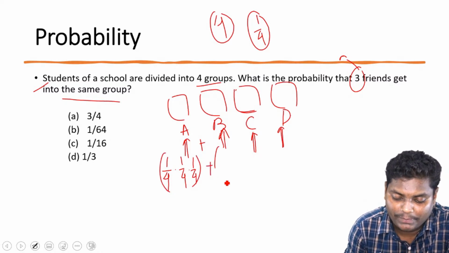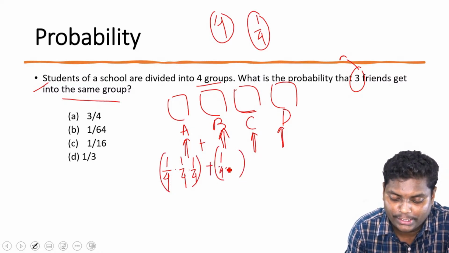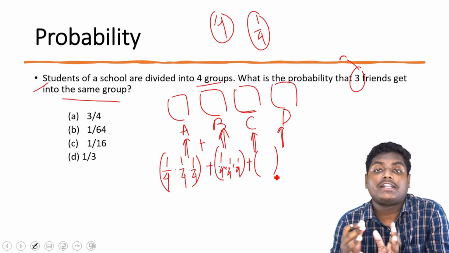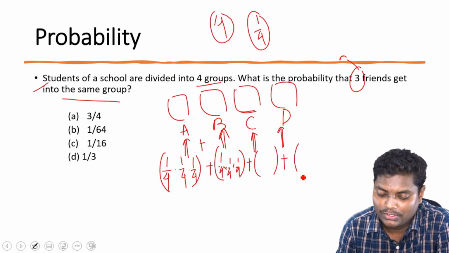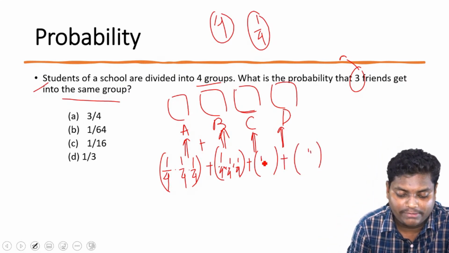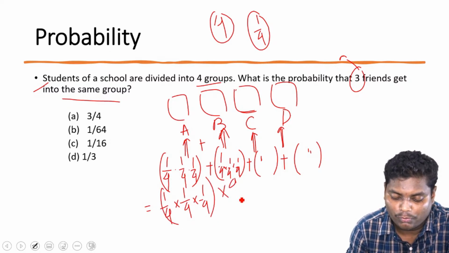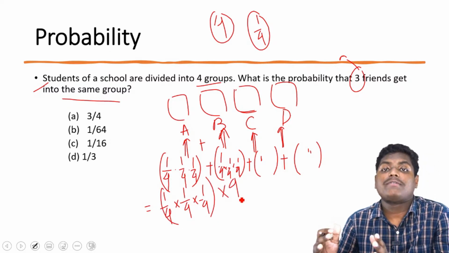Plus for the B group also we will be having 1 by 4 into 1 by 4 into 1 by 4, plus the same thing for the C group, because we are considering all three cases. Here also, same thing. So basically we'll be having 1 by 4 into 1 by 4 into 1 by 4 into 4, since this is considered 4 times.